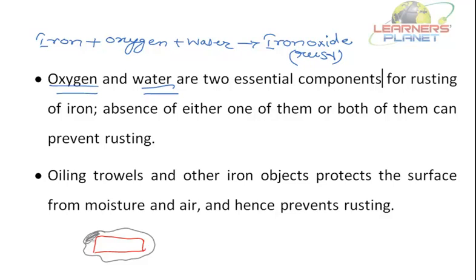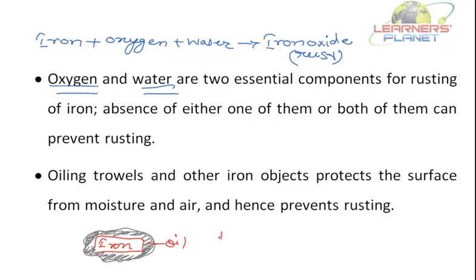Now this oil has formed a layer above this iron object. Getting my point? So this is iron. And I am coating it with oil. So this is oil.